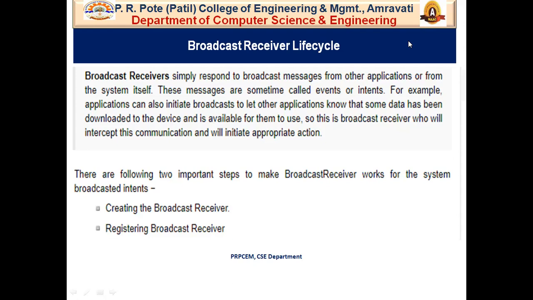If that SMS is an OTP, it automatically shows in your application. It means you don't need to manually enter it, or copy and paste that OTP in your application, because the OTP is automatically read by that application because of the broadcast receiver. All these things basically work on broadcast receivers.